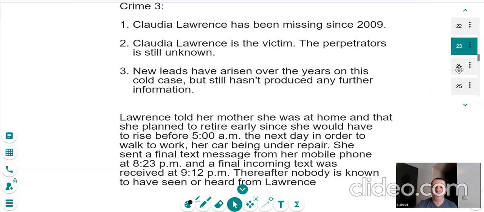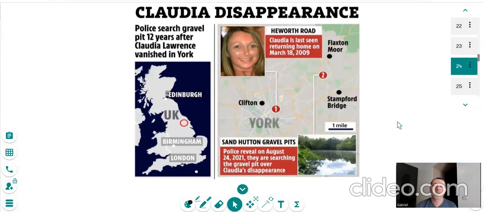And of course, this is just one piece of coverage of her disappearance. There's lots and lots of coverage on this case. If you want to read this case, of course, you can have a look on Wikipedia. There's lots of information there. So this is crime number 3.